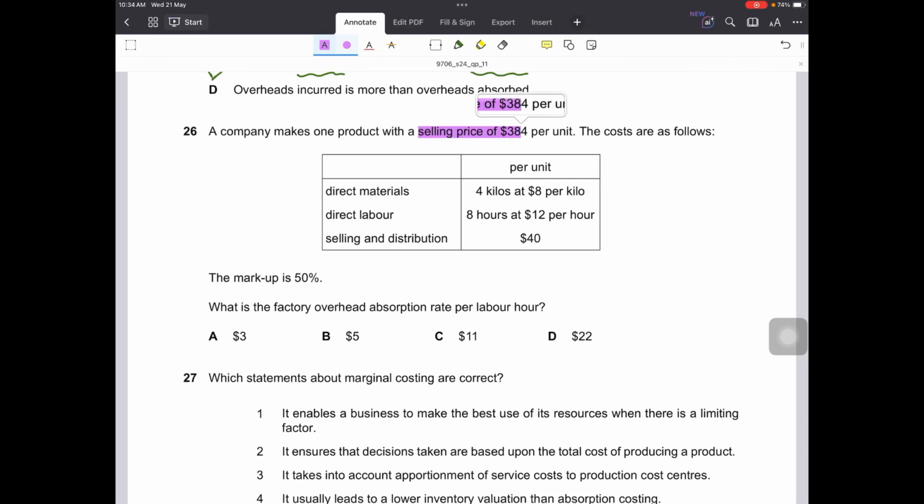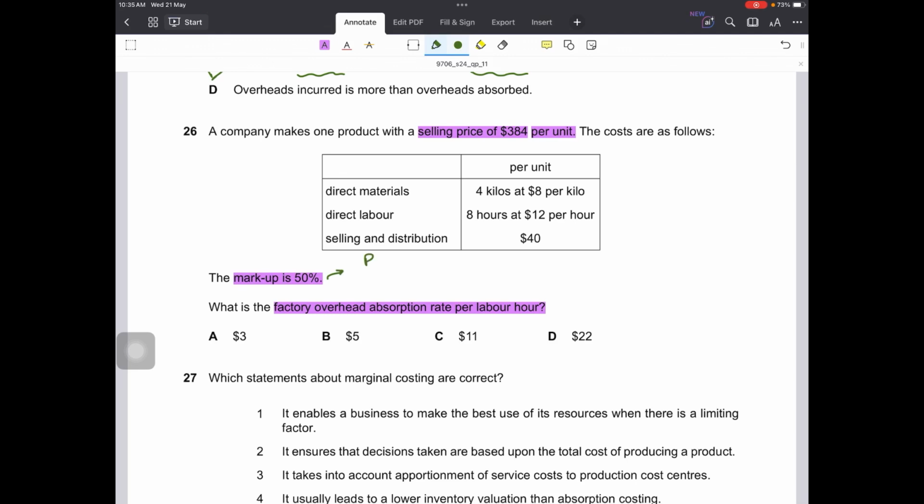Question number 26. A company makes one product with a selling price of $384 per unit. The costs are as follows. First let's read the question. What is the factory OAR, overhead absorption rate per labor hour? OAR is calculated on fixed production overheads, and that we have to find out. We are given the direct material: per unit we use 4 kilos at $8 per kilo, direct labor is 8 hours at $12 per hour, selling and distribution is $40, and the markup is 50%. So we are told about all the costs, be it production or non-production, but we just have to find out one cost, that is the fixed production overheads. Also we are told that the markup is 50%.